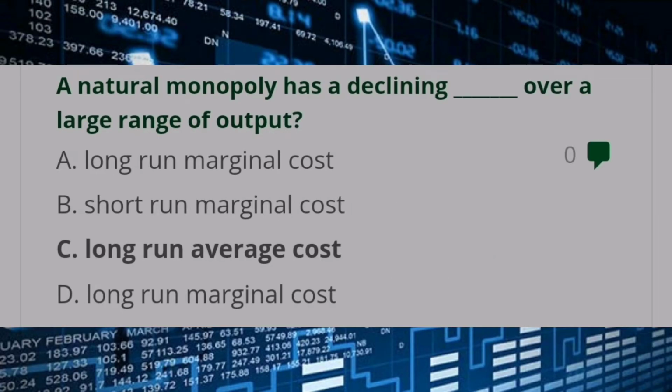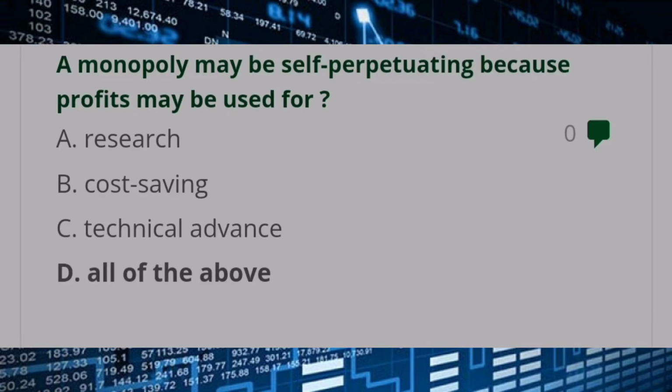A national monopoly has a declining long run average cost over a large range of output. Answer C, long run average cost. A monopoly may be self-perpetuating because profit may be used for answer D, all of the above.